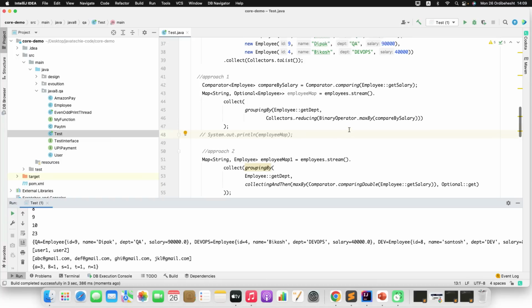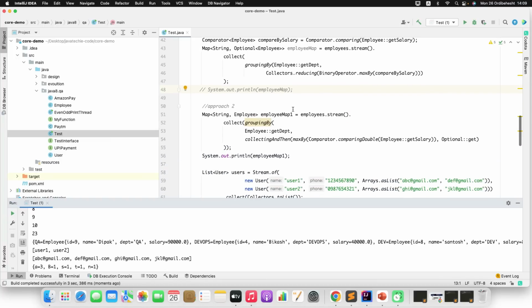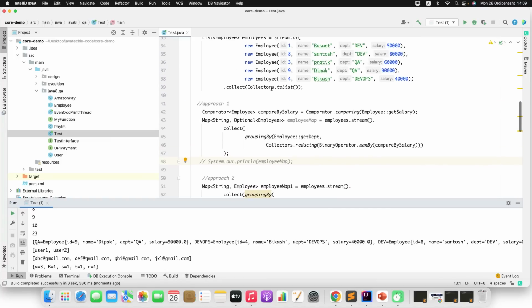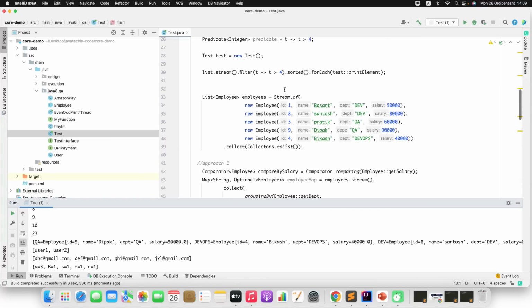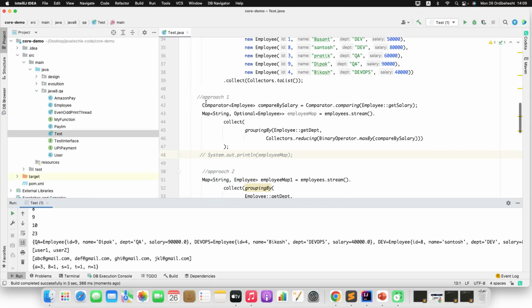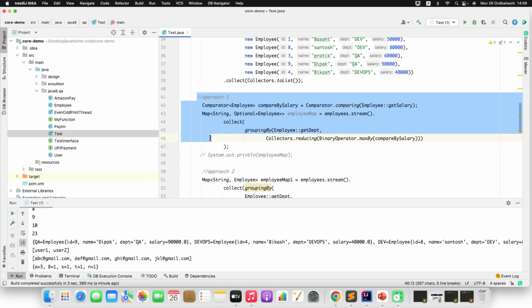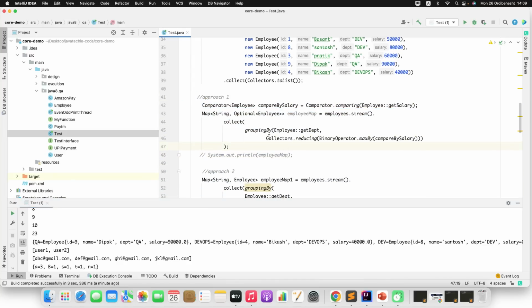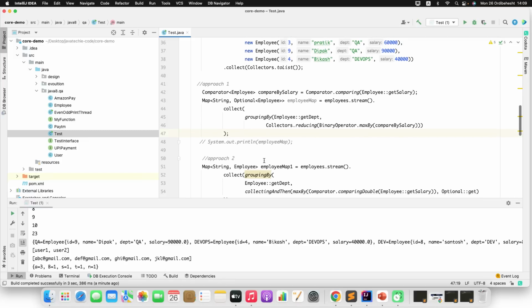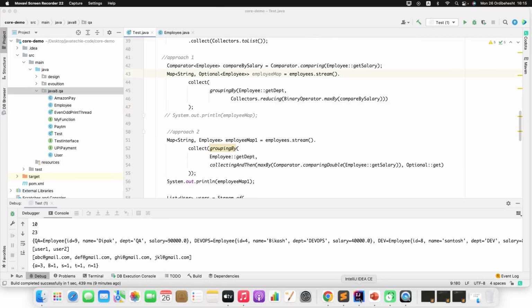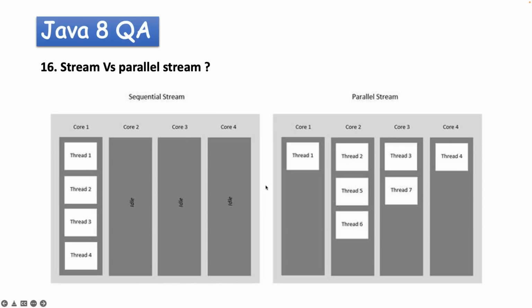If someone asks, just try to play with a couple of methods, guys. These are the common questions you will face whenever you are attending interviews. Nowadays, no one is just giving a list and asking you to filter it using Java 8 stream. They will try to check your knowledge, how comfortable you are with functional interfaces, lambda, method references and Java 8 stream methods. So you need to prepare well for that. Now let's move to the next one. Let's go to the presentation.